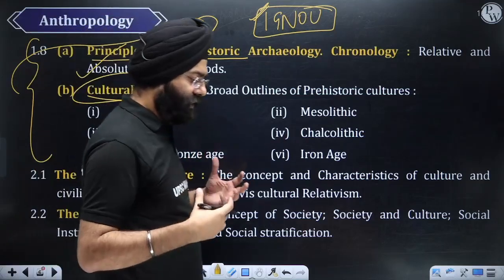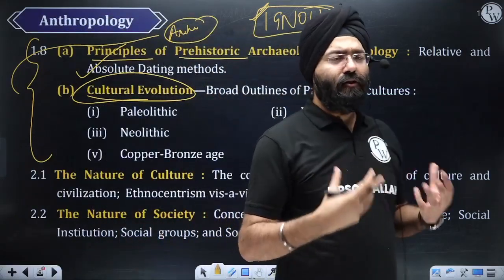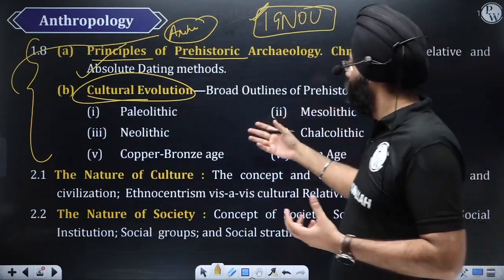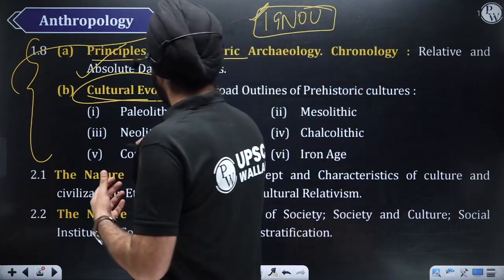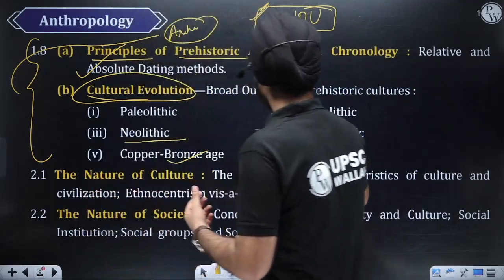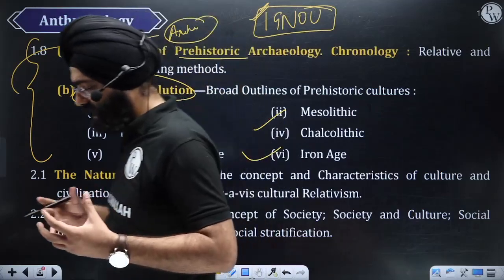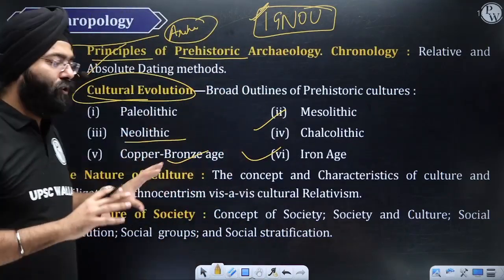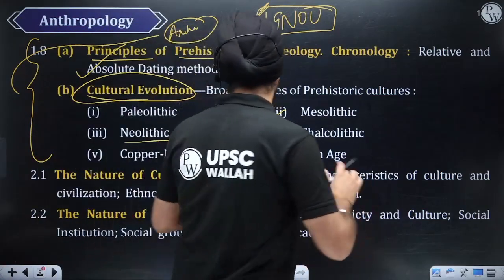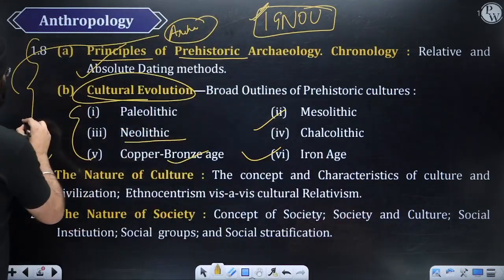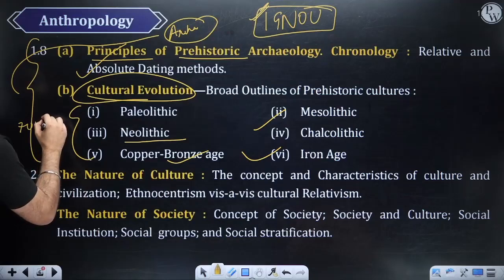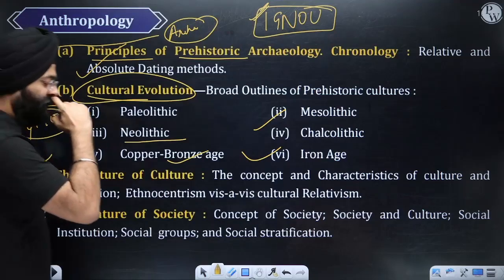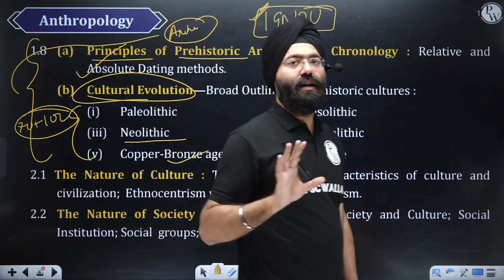Now remember, we have Paleolithic, Mesolithic, Chalcolithic, and then the Neolithic, and all these stages are there, right? You need to study these very properly, because every year close to 70 to 100 marks indirectly or directly can be asked from this topic.